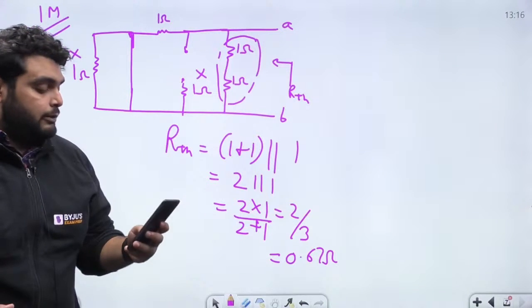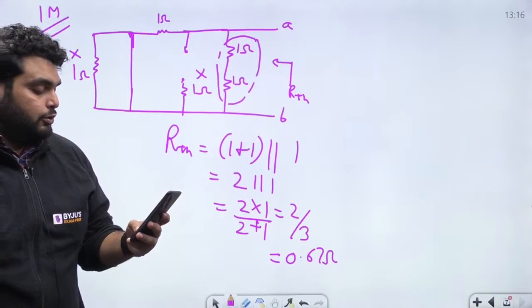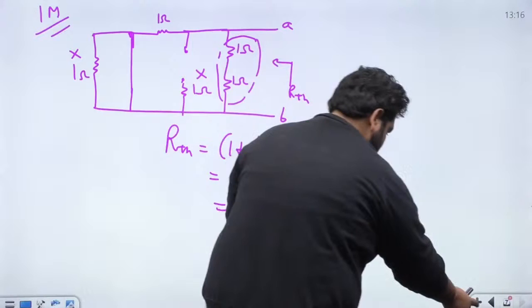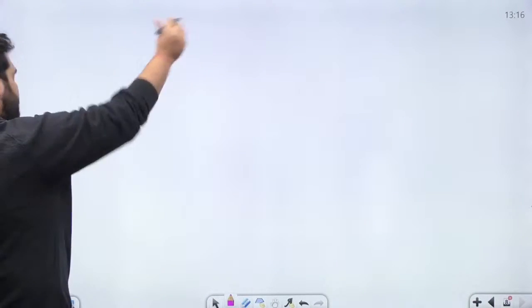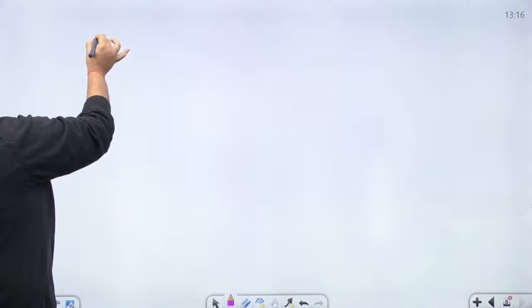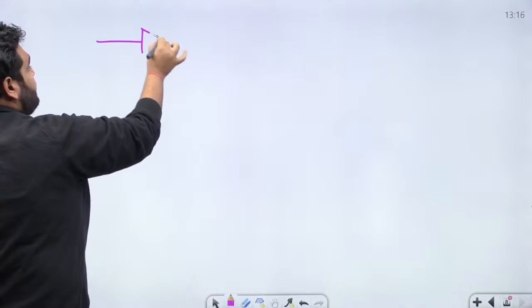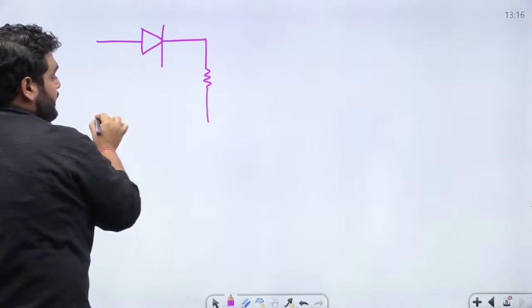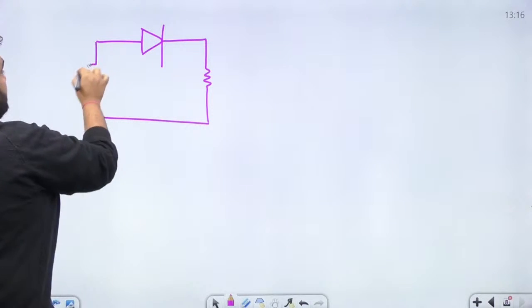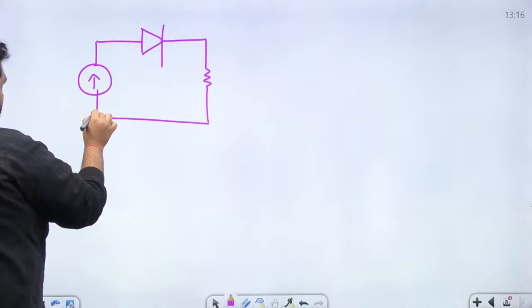So let's give one more question. I have one more simple question, a 1 mark question. This is a question from analog electronics, or you can say networks also. We have a half wave rectifier, and here we have a resistor and a current source.